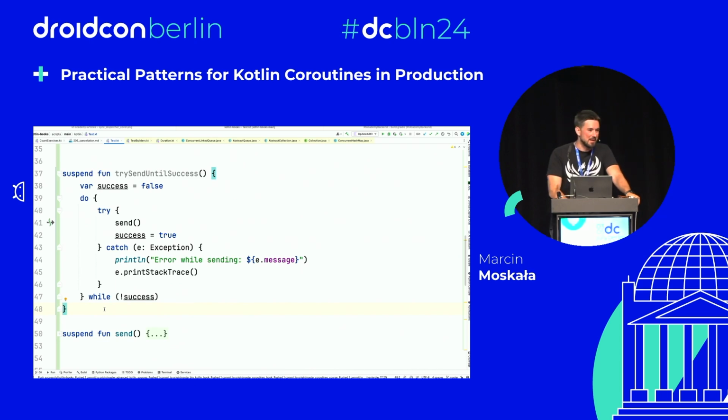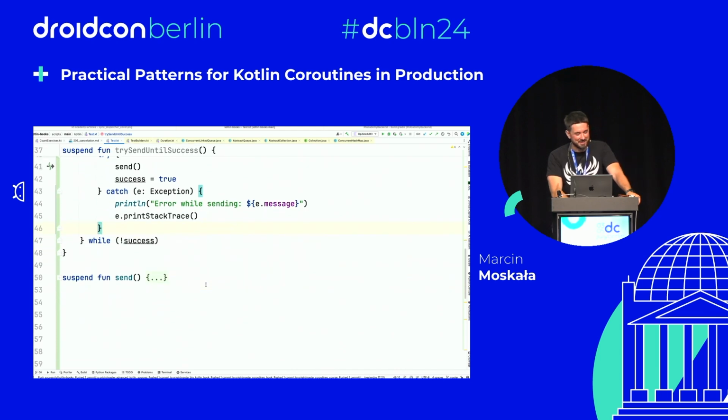So this is one of the fun mistakes that led to quite serious consequences. Because if this is a suspending call, this throws cancellation exception, then we catch and print it, and then we do that again. And it is infinitely catching and throwing and catching, which is quite nonsense.